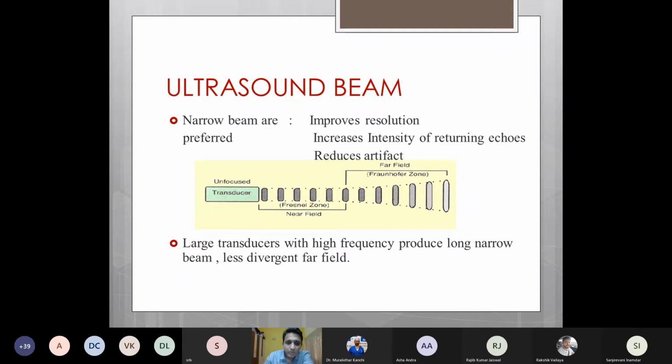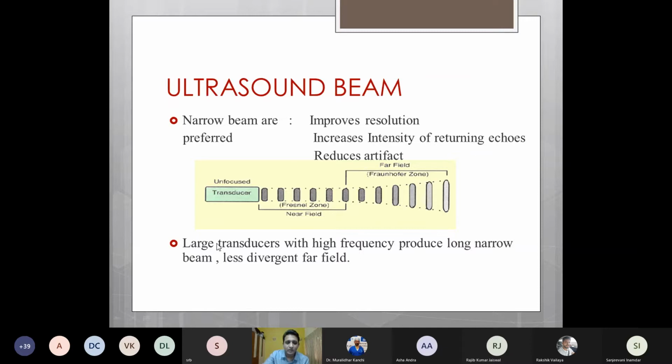So when the ultrasound beam is produced from this transducer, as already said, it has two zones. It has a near field, which is known as the Fresnel zone, and a far field, which is known as the Fraunhofer zone. Whatever structure lies in the near field is imaged the best. Hence, the narrow beam is always preferred because a narrow beam has a longer near field and a less divergent far field. And a narrow beam also helps to improve the resolution, increase the intensity of returning echoes, and reduce artifact.